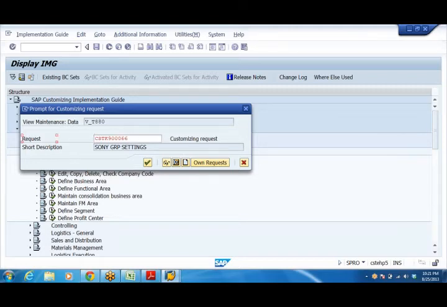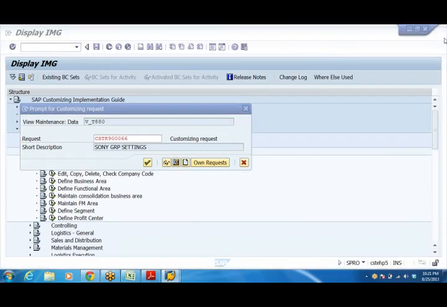This is going to be used for transporting the total configuration from one system to another system, because we are going to use more than half a dozen systems in a landscape. Those details I'll tell you later. It is too early for you to understand, you'll be getting into a bit of confusion. That's called server landscape. I'll explain about the server landscape at a later stage.